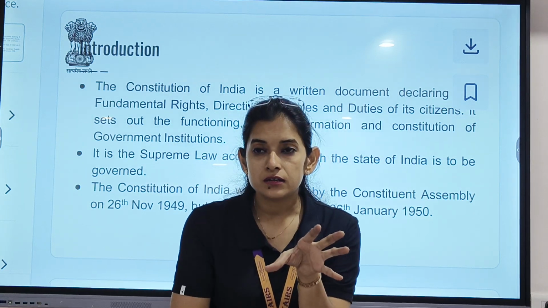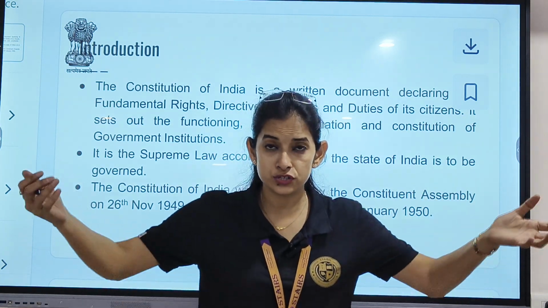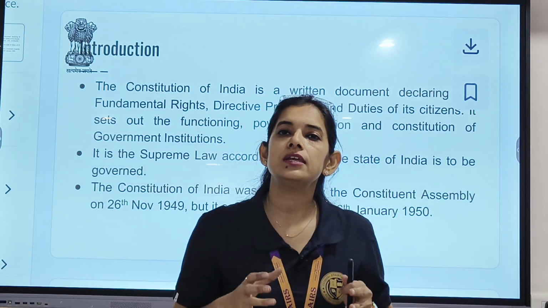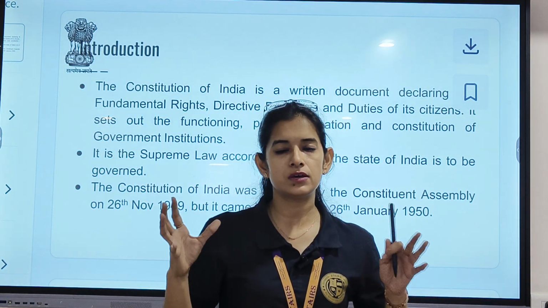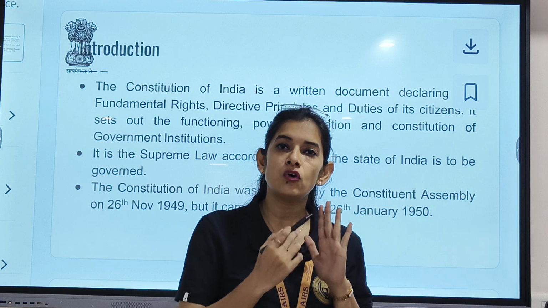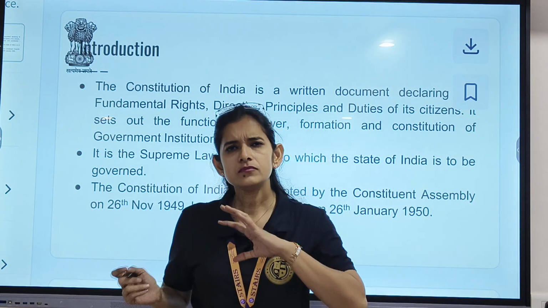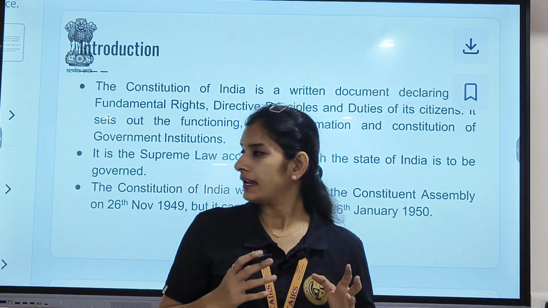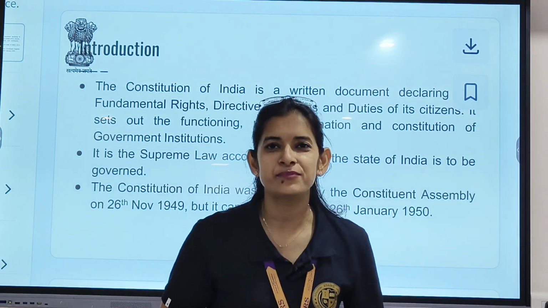So when people make rules and regulations, is it possible for such a huge population to sit together and make the constitution? No. So, actually, the Constituent Assembly was created. The Constituent Assembly was a group of approximately 300 people, and they made the objectives according to which the Constitution had to be made. Clear till here? Later on, the drafting committee took over the charge and finalized the whole Constitution, and the chairman of the drafting committee was Dr. B.R. Ambedkar. You must have already heard this name.